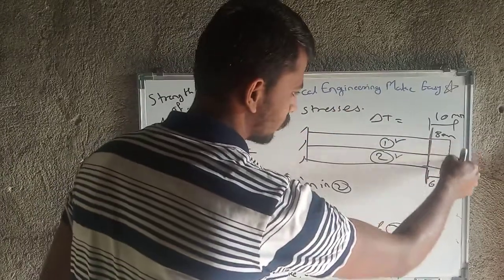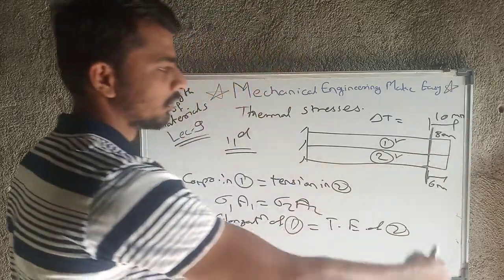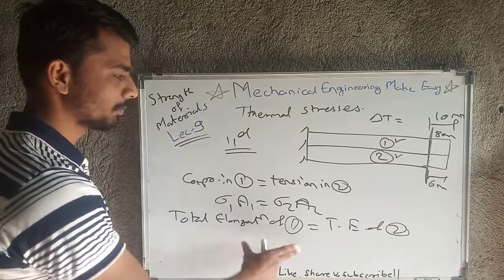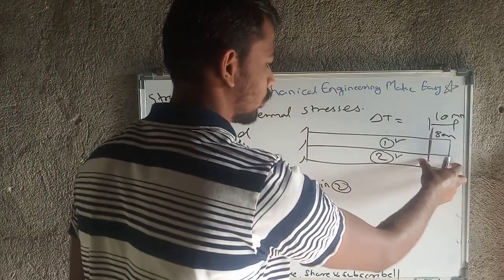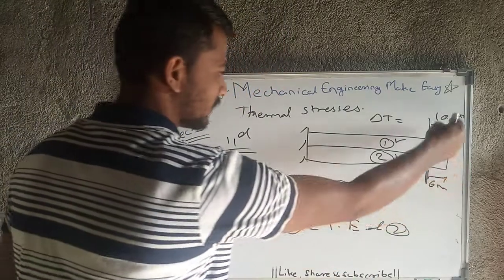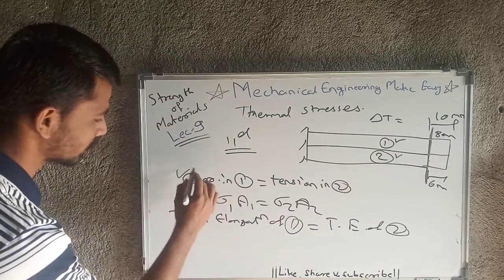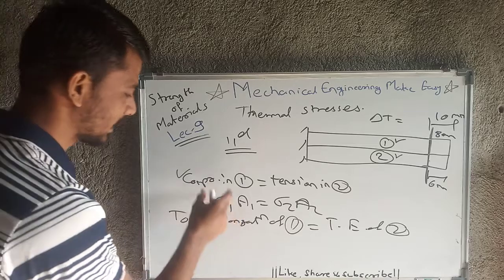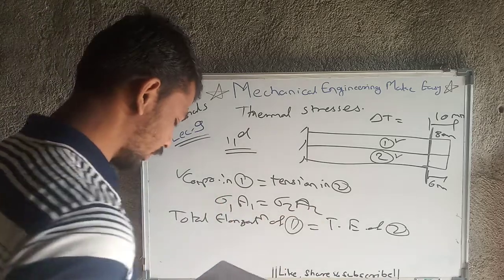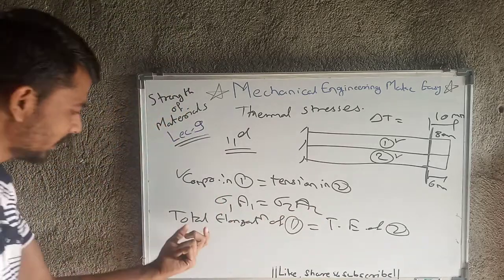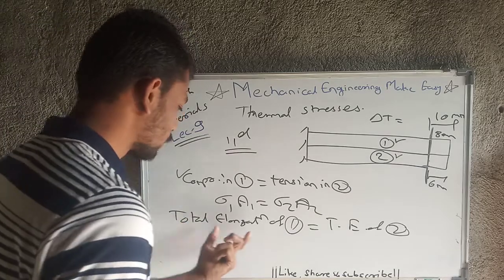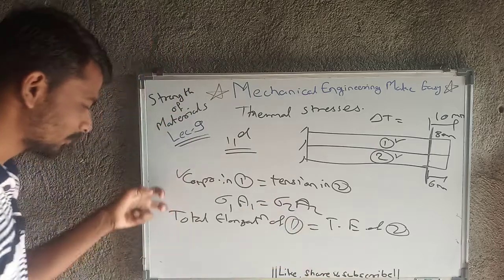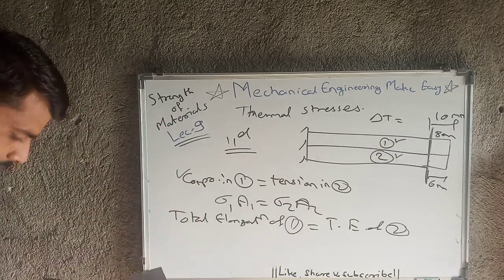As we need this end to be completely vertical, with no step, the complete elongation of 1 should be equal to the complete elongation of 2. So firstly, compression in 1 equals tension in 2, then secondly sigma 1 A1 equals sigma 2 A2, and then another formula, total elongation of 1 equals total elongation of 2. These are the basic conditions for that.